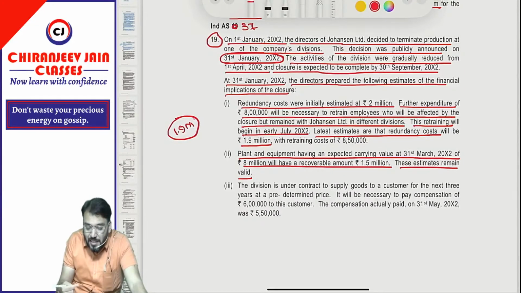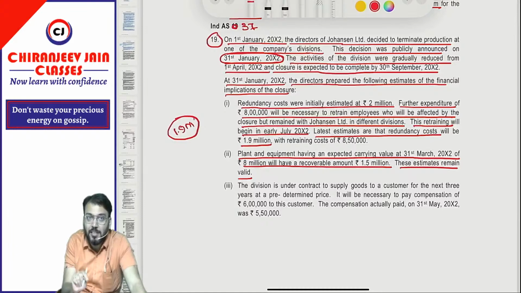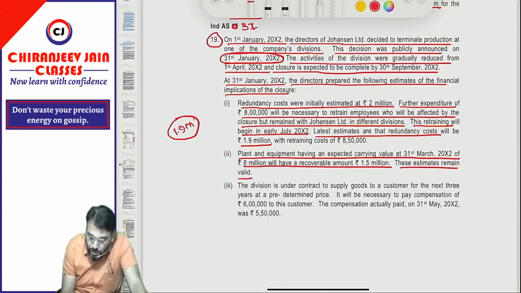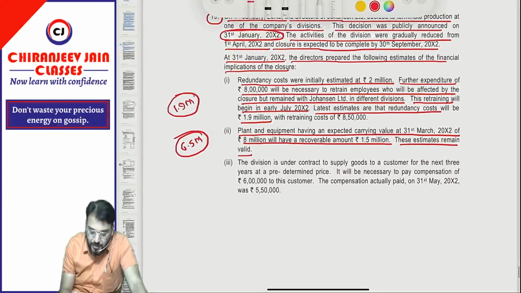Now, due to this restructuring program, of course, can I say it is an indication of impairment, therefore Ind AS 36 will be applicable. Means this point number 2 is not related to Ind AS 37, point number 2 is related to Ind AS 36, and therefore the plant and equipment will be tested for impairment. And therefore we should recognize an impairment loss of how much? It is 6.5 million. So 6.5 million impairment loss should also be recognized. Understood this point? Yes, sir.